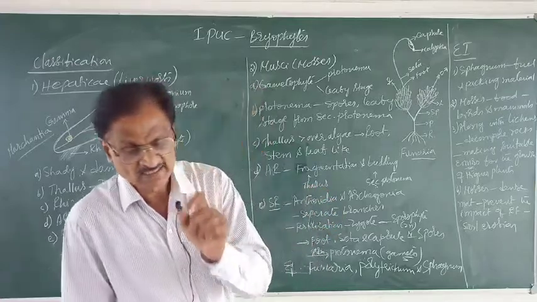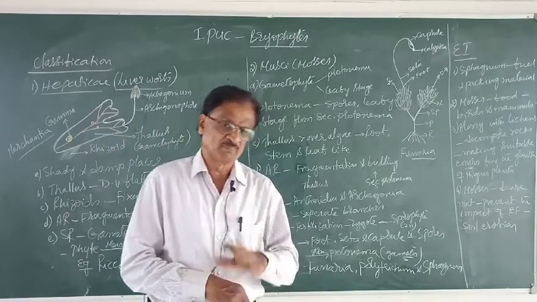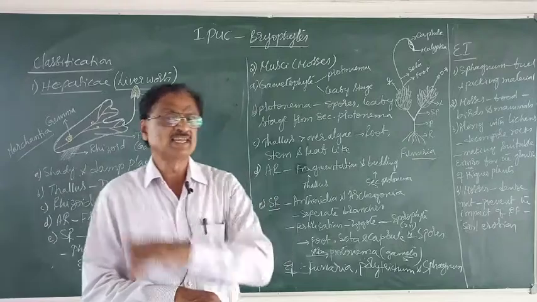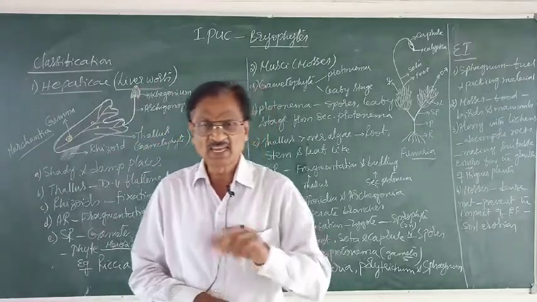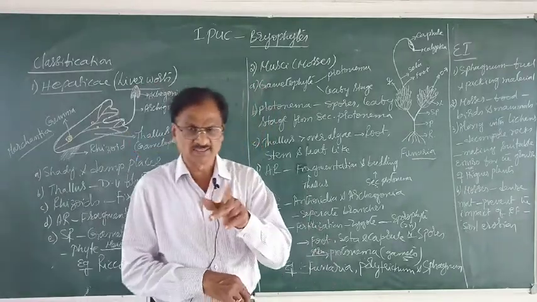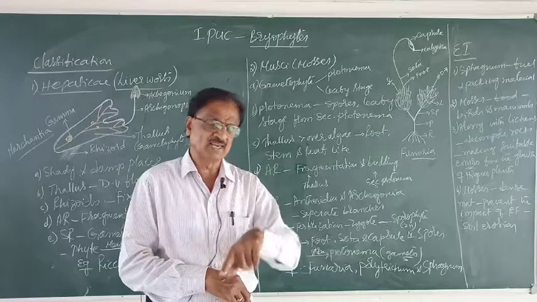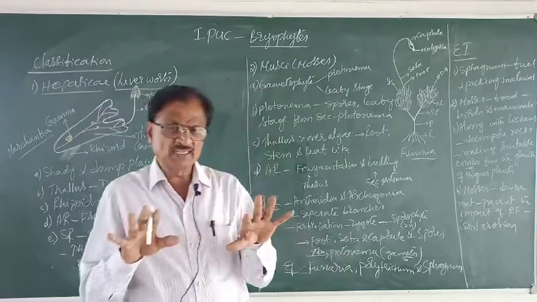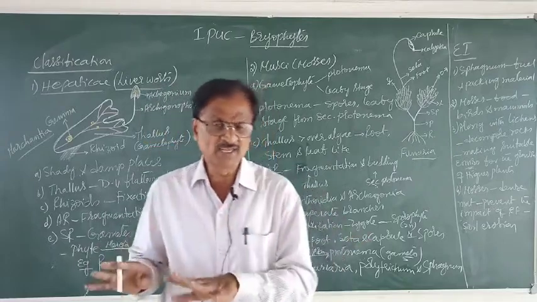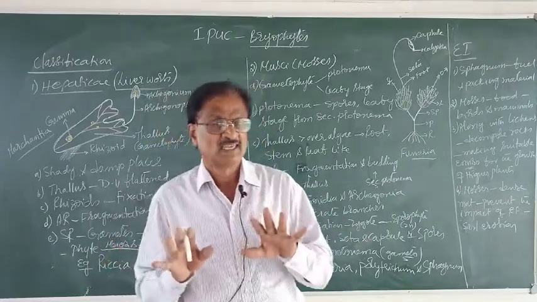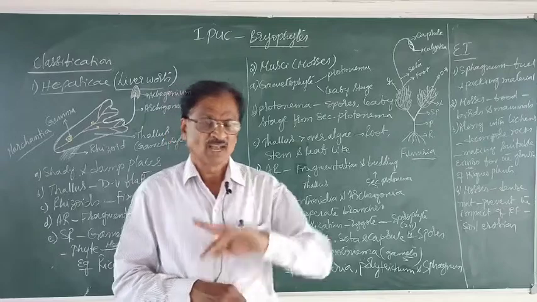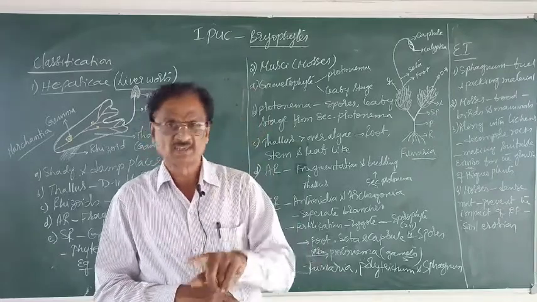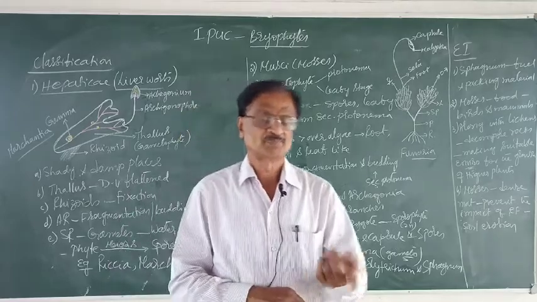And there are even sex organs by name archegonium and antheridium. The life cycle has two phases, gametophytic and sporophytic. Of course, the gametophyte is haploid in nature and is independent, on which the sporophyte, which is diploid, depends.